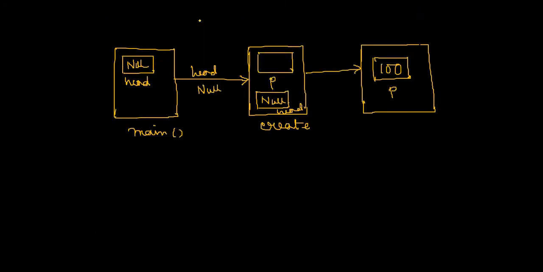This is the create node function. This function will return over here, and this P will return to this P. That means now this P contains 100.